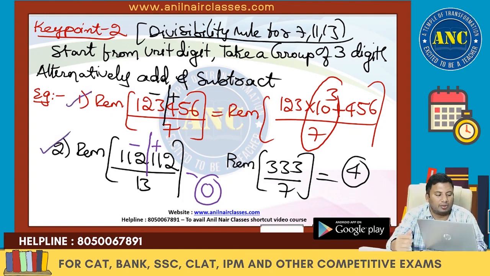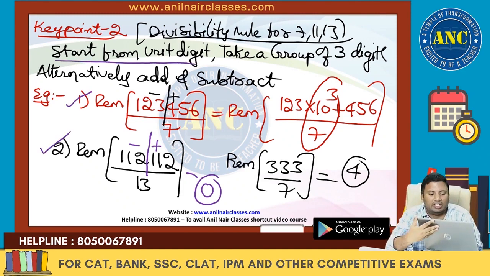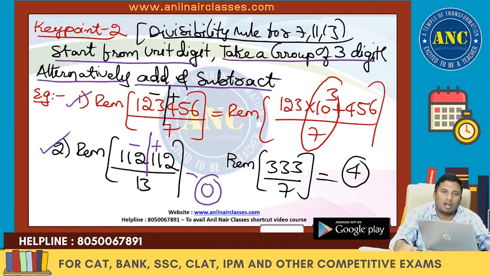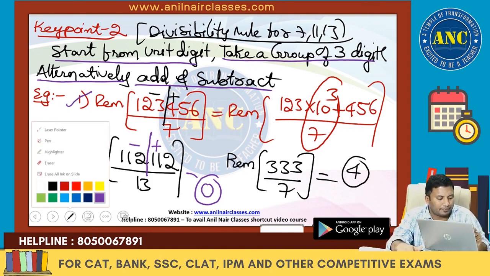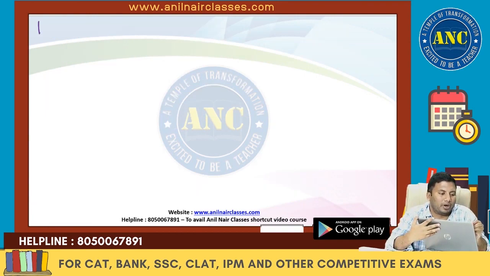What is the divisibility rule for 7, 11, 13? Start from the unit digit. Take a group of 3 digits. Alternately add and subtract. This is the divisibility rule for 7, 11, 13. Key point 2, I hope it is clear. Key point 3.